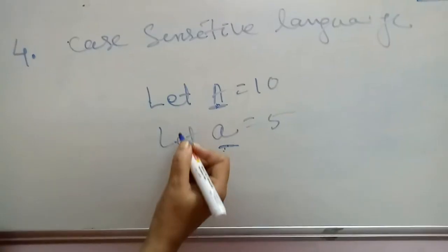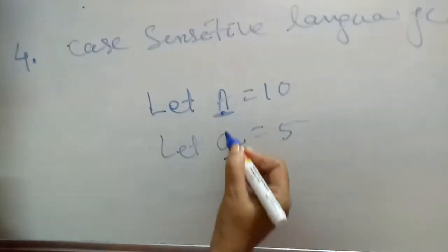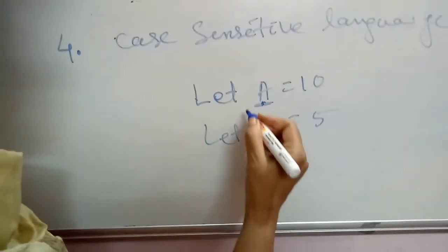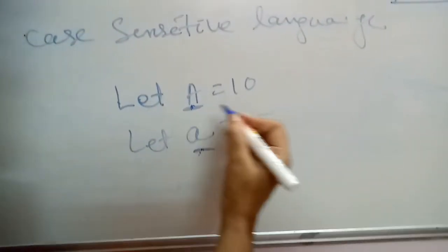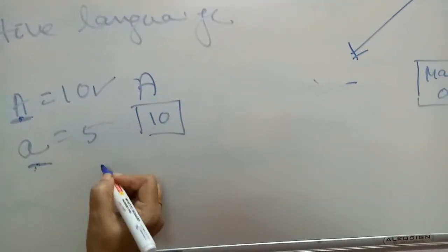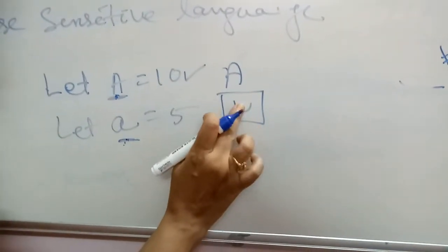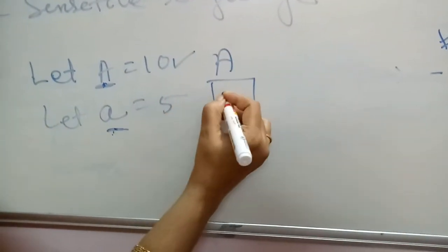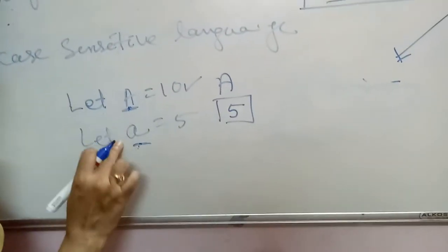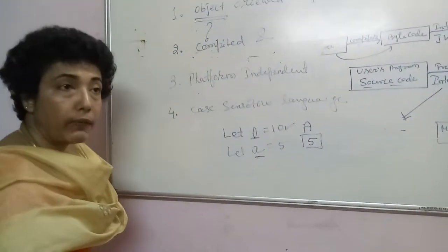For BASIC, there is no difference between the uppercase alphabet A and the lowercase alphabet a. It understands it to be the same variable. So in the first statement it is storing 10, and when it comes to the second statement, this same variable a is overwriting this 10 and storing 5, because these two mean the same for BASIC, but not in the case of Java.